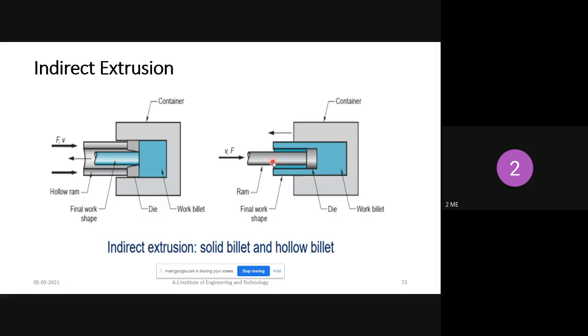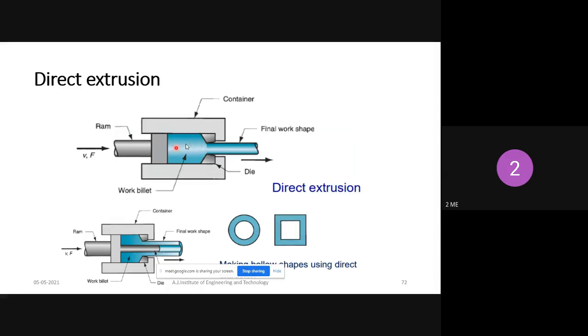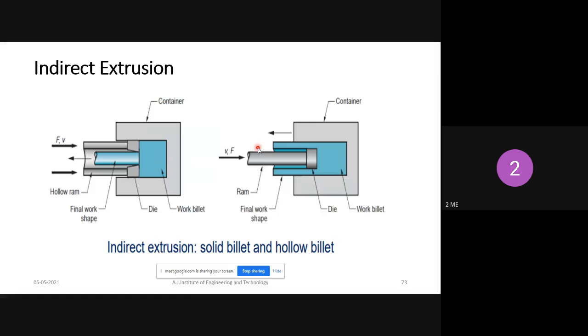Indirect extrusion is nothing but, in the previous one, the ram movement and finished workpiece movement are in the same direction. This is the finished part of the work, and this is the ram movement. So the ram movement as well as the finished workpiece are moving in the same direction, from left to right. So in the indirect extrusion process, can you tell me how the ram is moving and how the finished product will be moving?